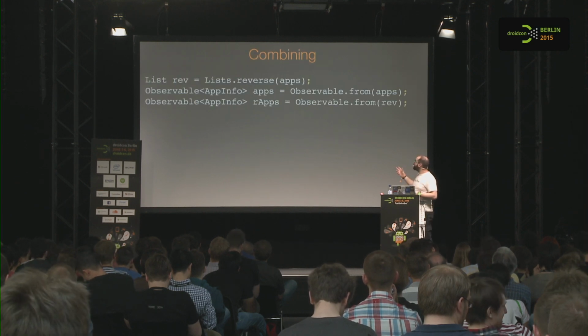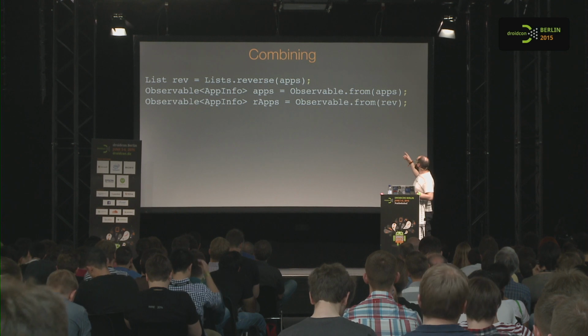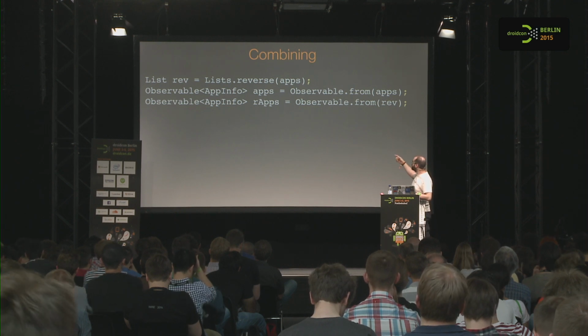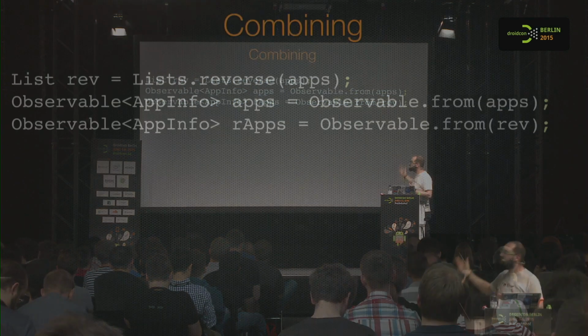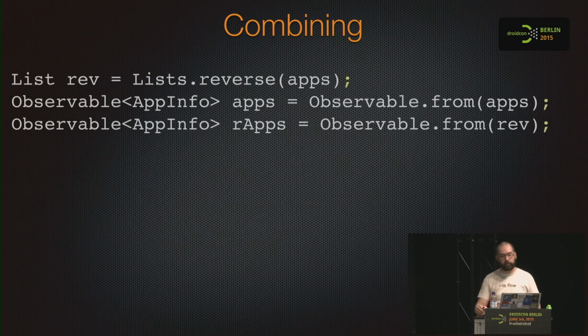Combining example: we have our app list as an observable list, and then we create a reversed version. How can we merge 2 observables that basically are emitting the same kind of item, app info? We don't want to change the observer because it's the poor guy. So what?